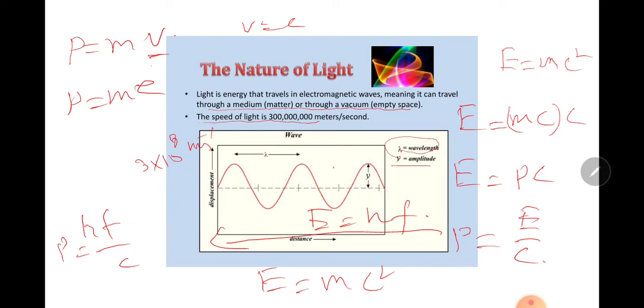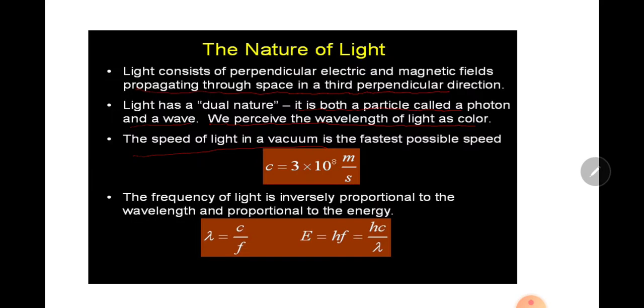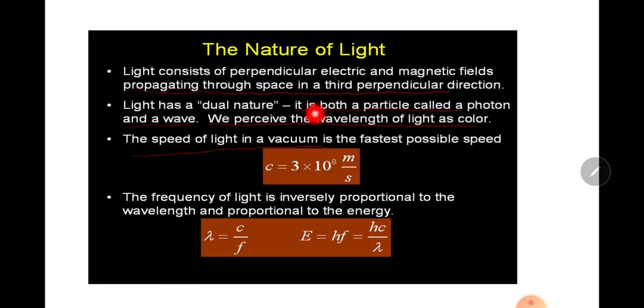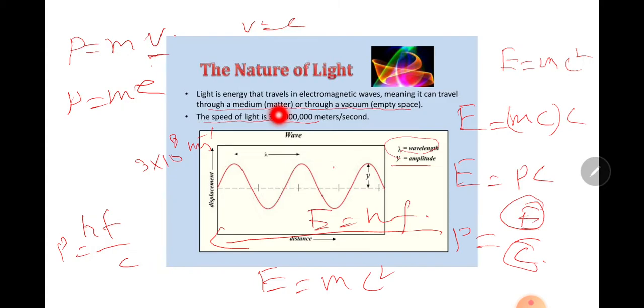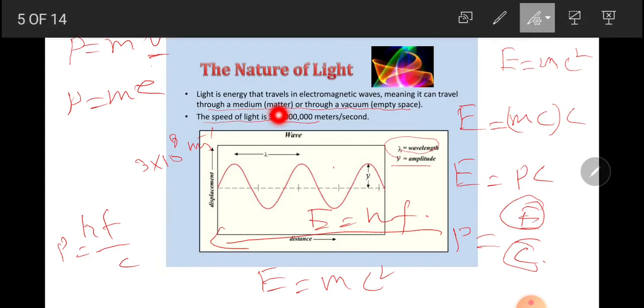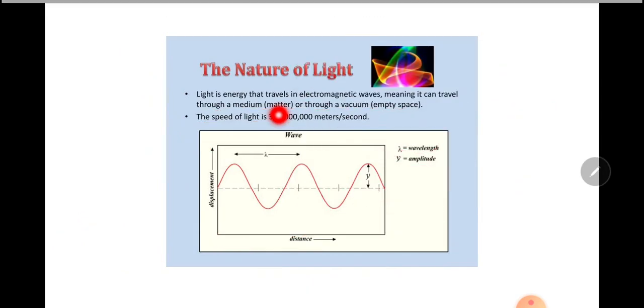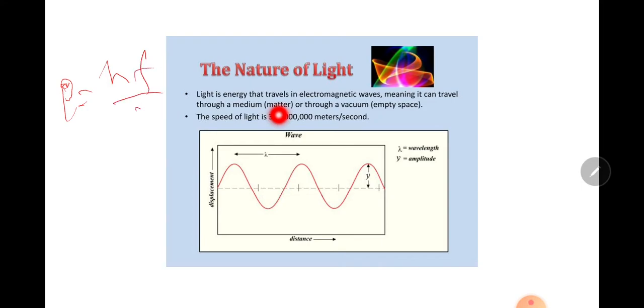E is equal to hf, and P is equal to E divided by c. P is equal to hf divided by c.